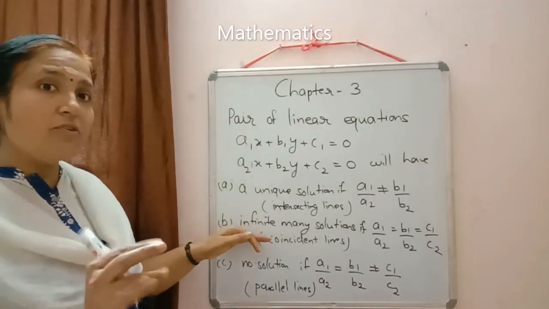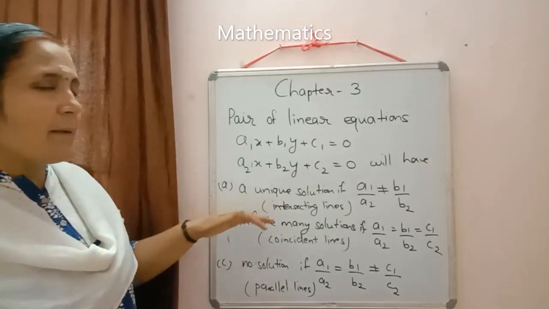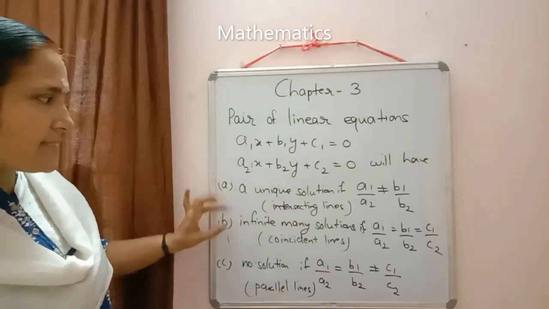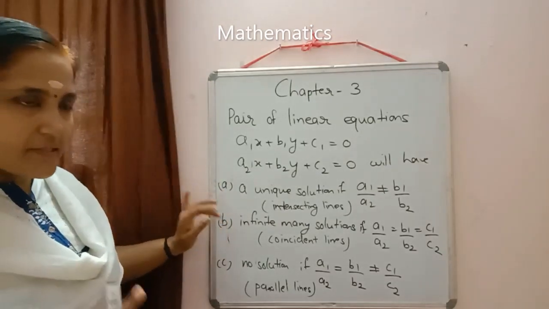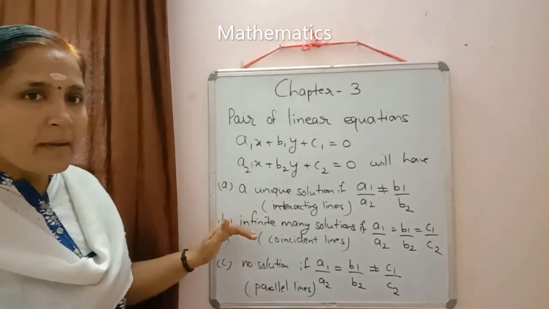Here also a solution exists, so the pair of linear equations is consistent. In these two cases, first a unique solution and second infinitely many solutions, the pair is consistent.